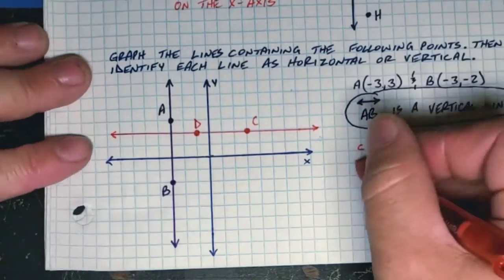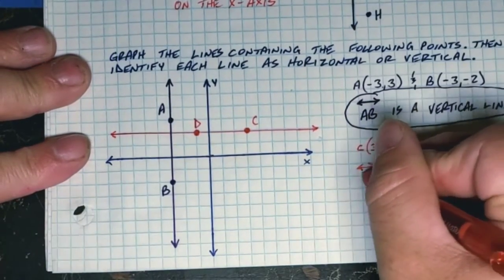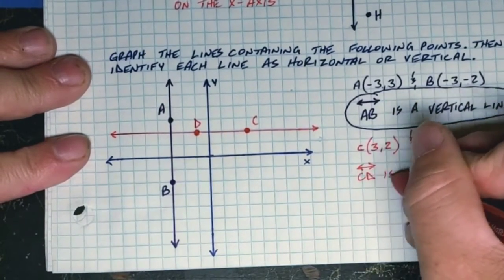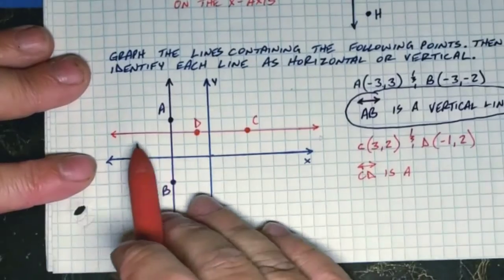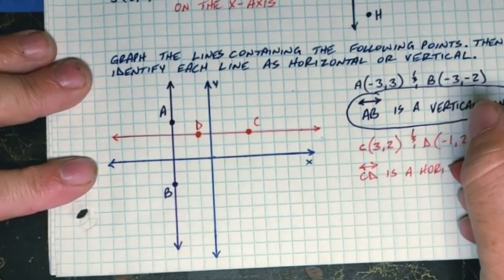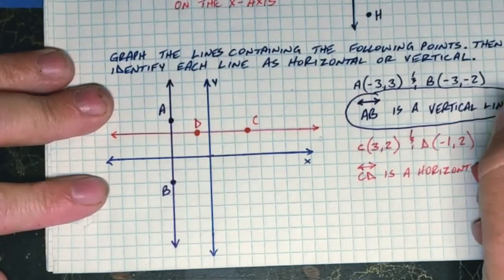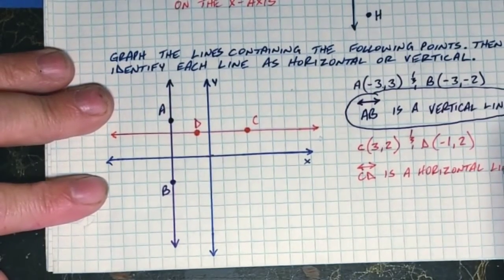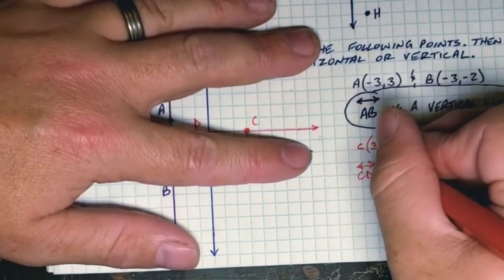All right, so line CD is a, all right, what kind of line is that? A horizontal line. Okay?